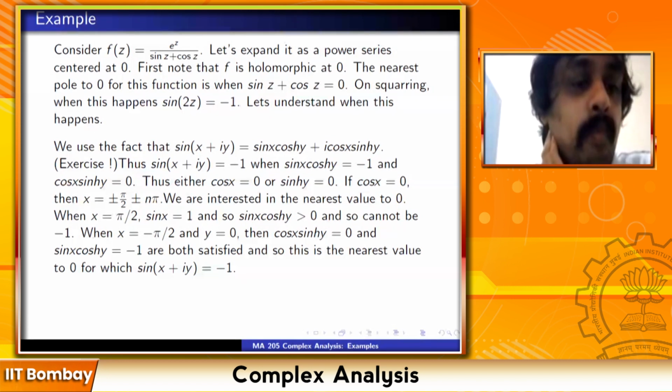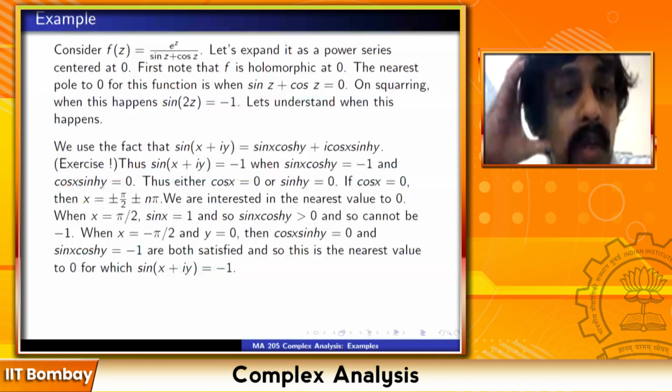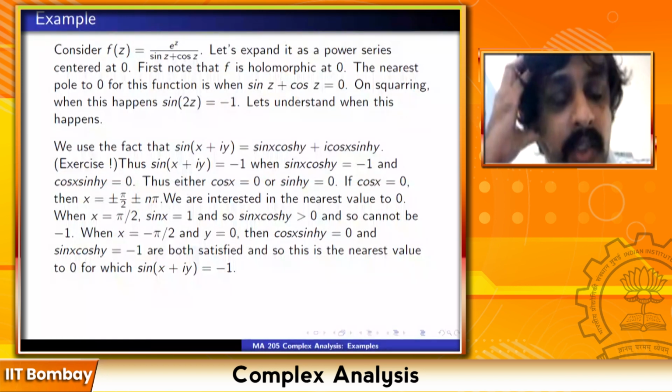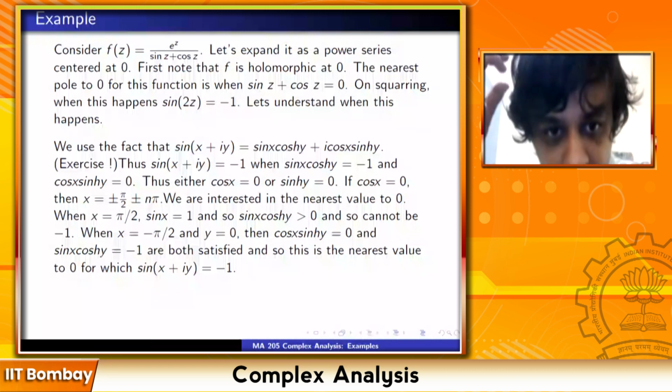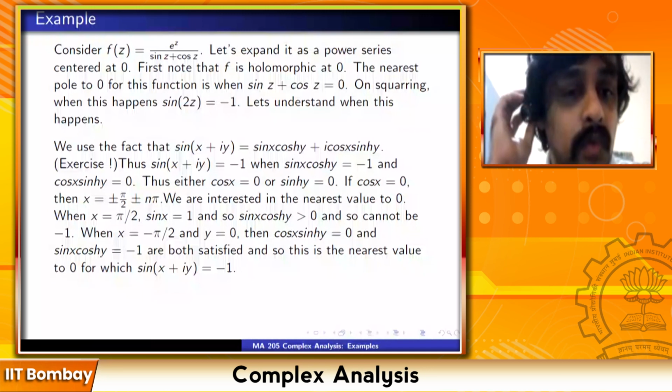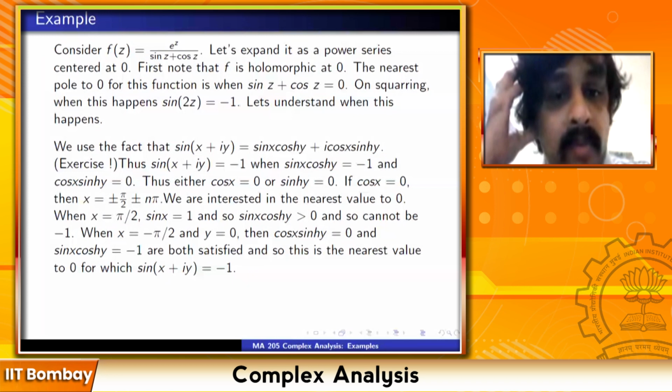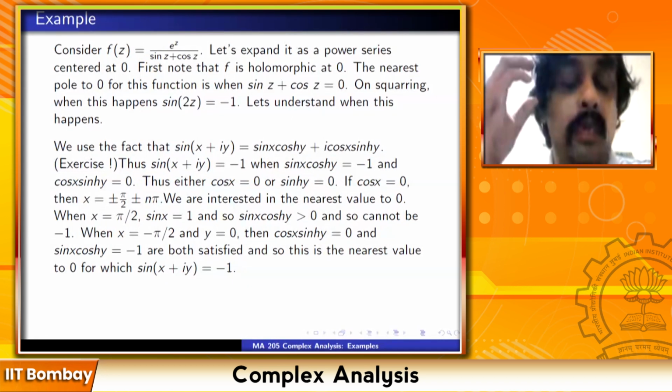What happens when x is equal to pi by 2? Then sin x is equal to 1. And so sin x cos hyperbolic y is positive. Cos hyperbolic y is e raised to y plus e raised to minus y upon 2, which is always positive. Now sin x is equal to 1, so sin x cos hyperbolic y becomes positive, and that contradicts the first equation that we got.